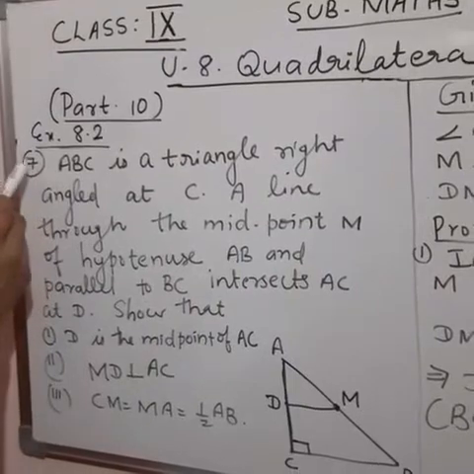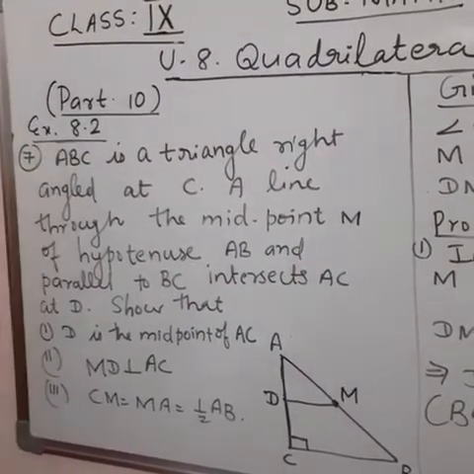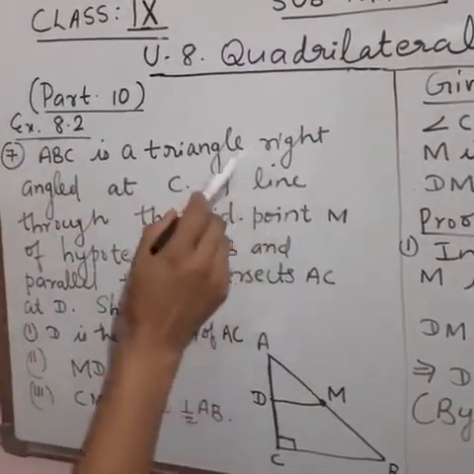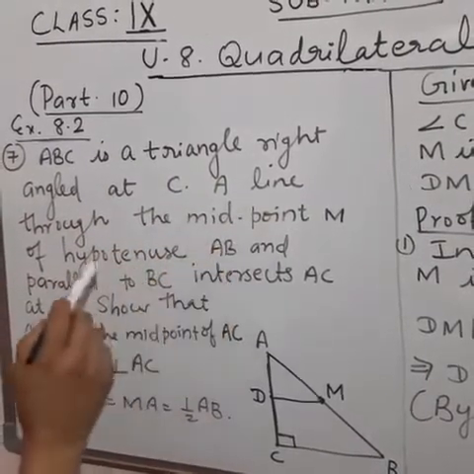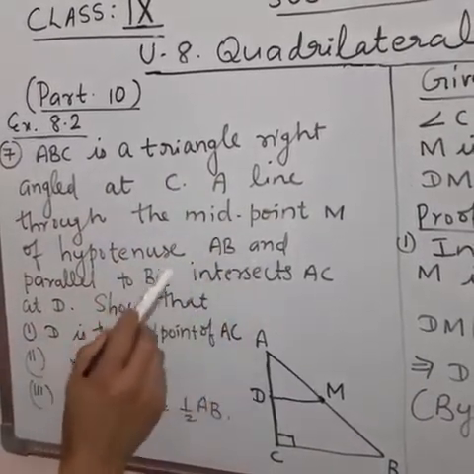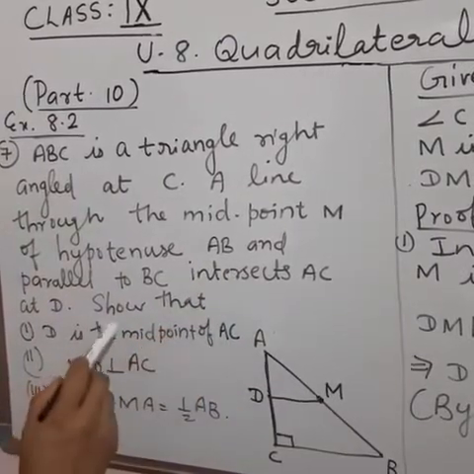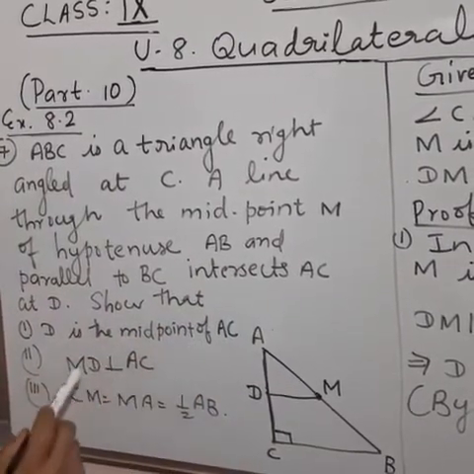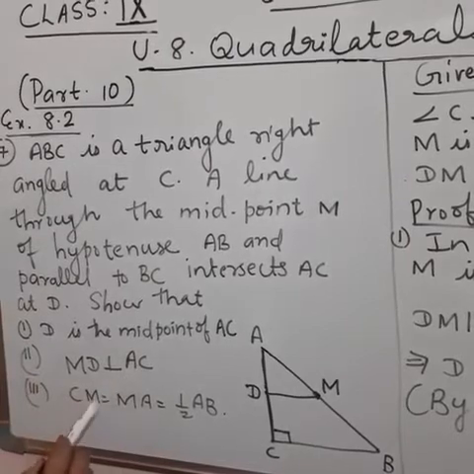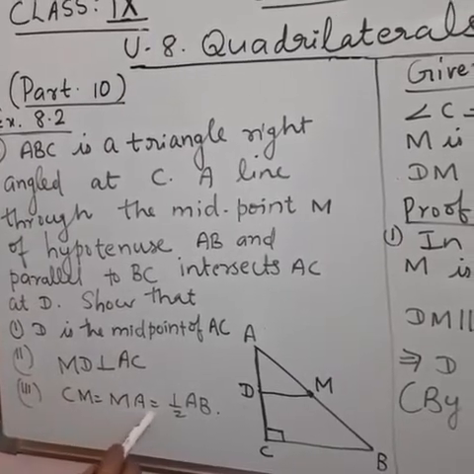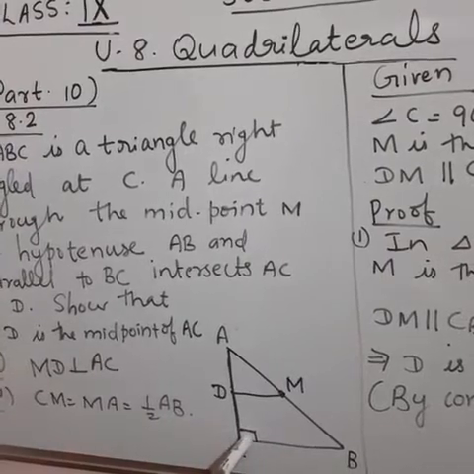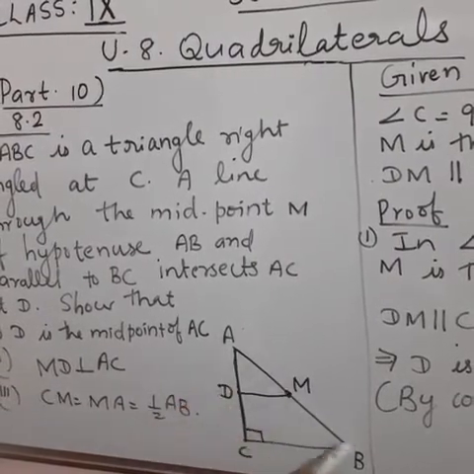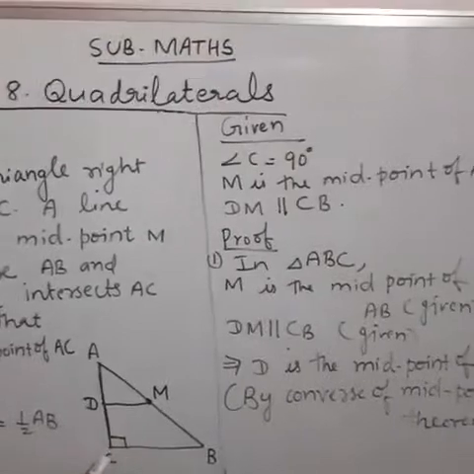Now let's discuss the 7th question of exercise 8.2. ABC is a triangle, right angled at C. A line through the midpoint M of hypotenuse AB and parallel to BC intersects AC at D. Show that D is the midpoint of AC, MD is perpendicular to AC, and CM is equal to MA is equal to half of AB. So here it is given angle C is equal to 90 degrees, M is the midpoint of AB and DM is parallel to CB.